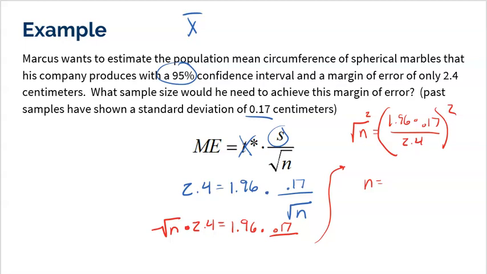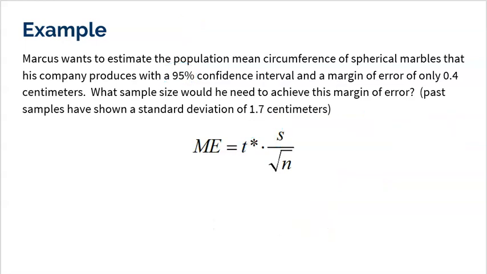So let's do a second version of this that's very similar, where it does work out. Here's the exact same problem with a couple changes. I really wanted to show you an example that doesn't work out, because sometimes that happens, and it makes you see that the data doesn't always work the way you want it to. So here's another example, same problem. Marcus is trying to find the mean circumference of spherical marbles that his company makes. 95% confidence interval. This time he wants a margin of error of only 0.4 centimeters. Boy, that's a pretty small margin of error. Up 0.4 centimeters, down 0.4. And he wants a 95% confidence interval. And it does say that previous data has a standard deviation of 1.7 centimeters.